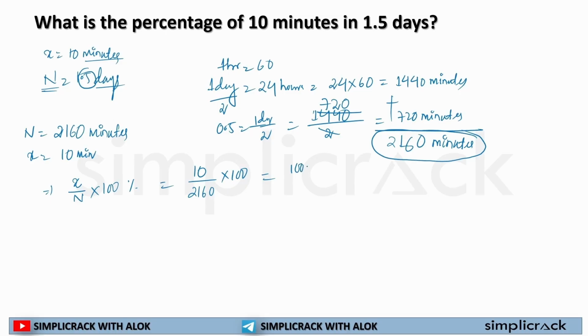If you solve this, 1000 by 2160, you will get your percentage: 100 by 216 percent. We can divide 100 by 4 and get 25, and 216 by 4 gives 54. So 25 by 54 percent. This can lead to a decimal as well.